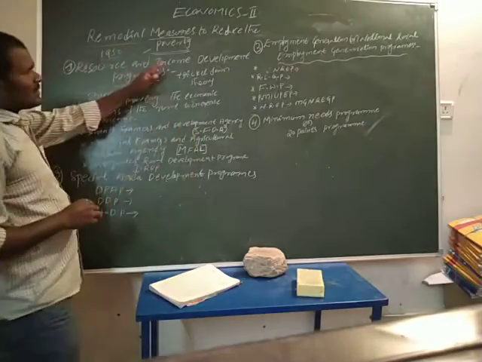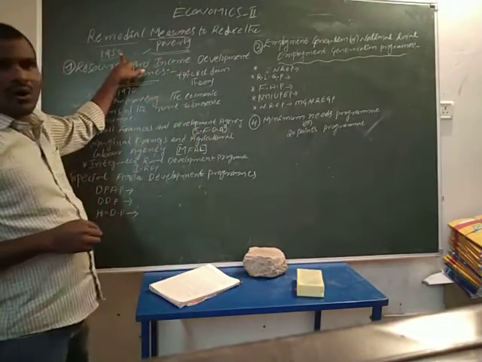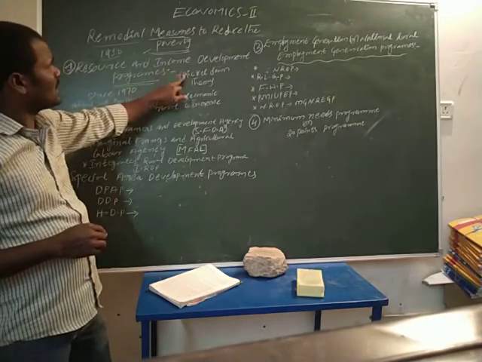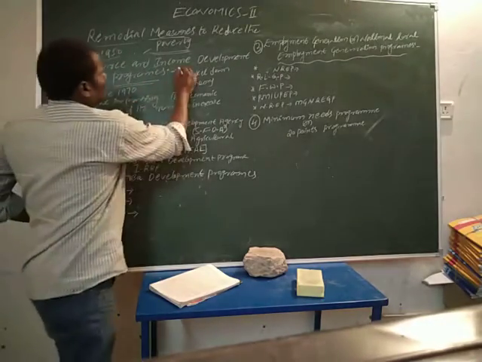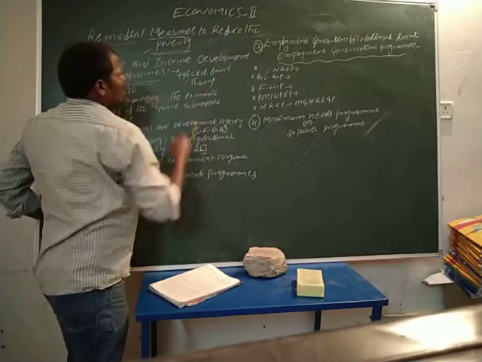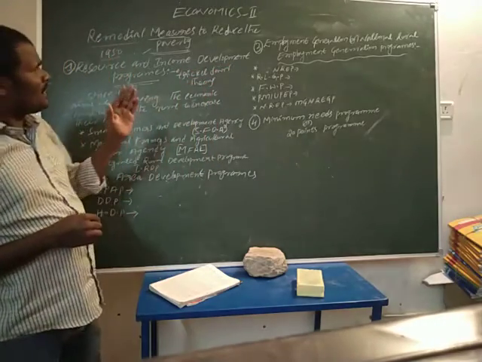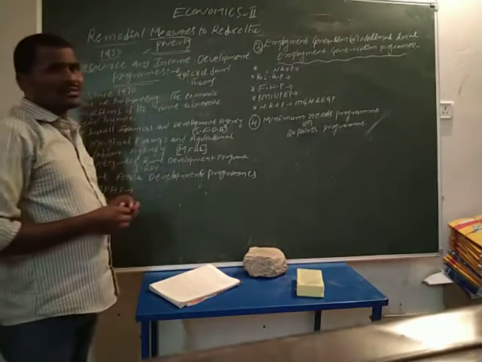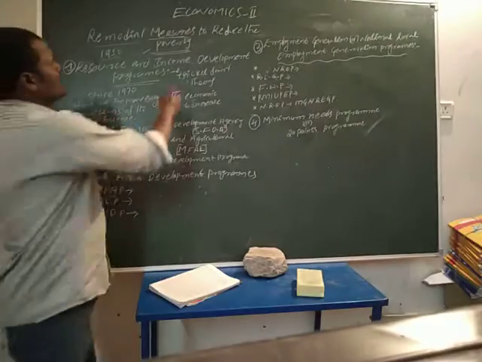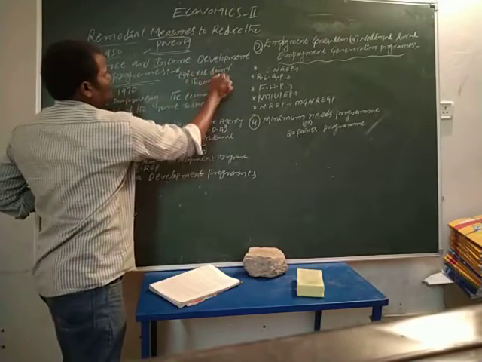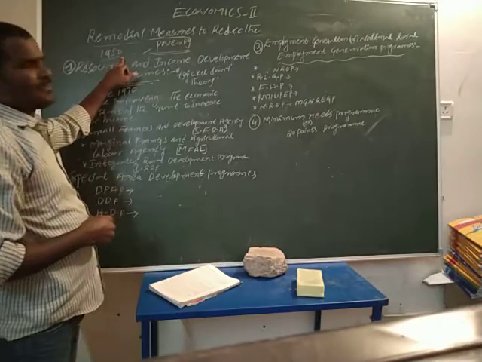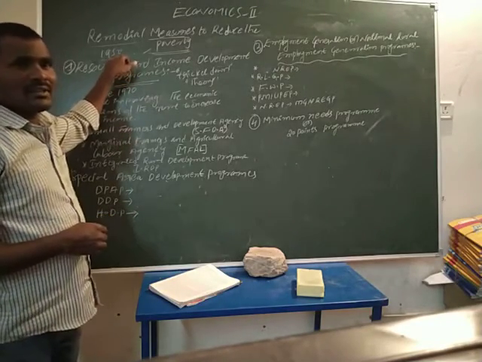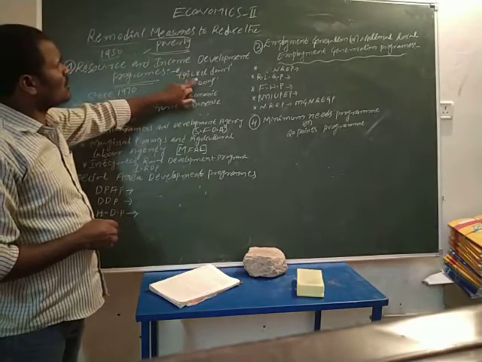Trickle down theory means that poverty and unemployment would be removed in a few years or a few days.